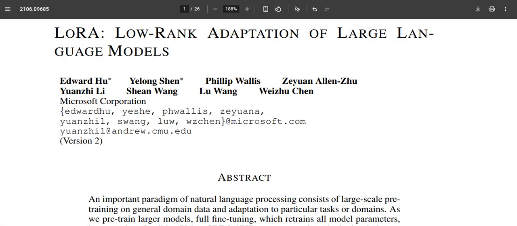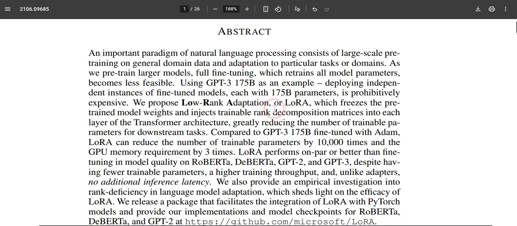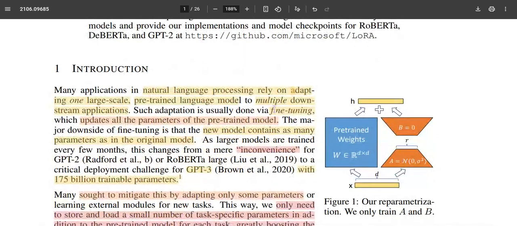Hi all. In this video, we are going to see a paper titled Low Rank Adaptation of Large Language Models. So we'll see what this paper says. We all know that natural language processing requires very large models with a large number of parameters.